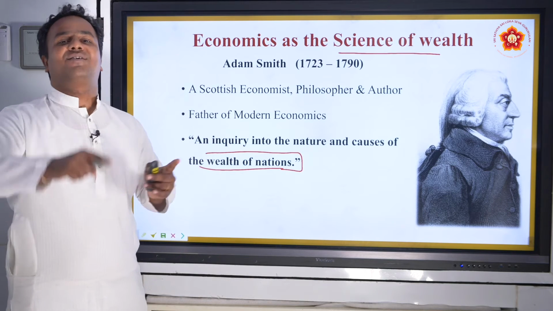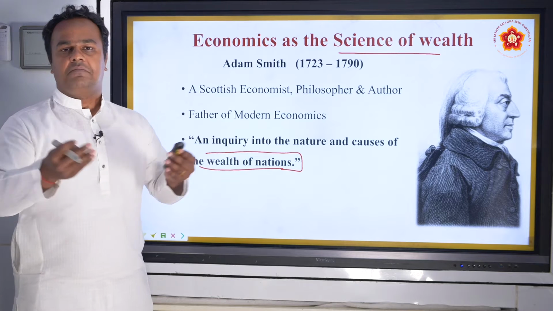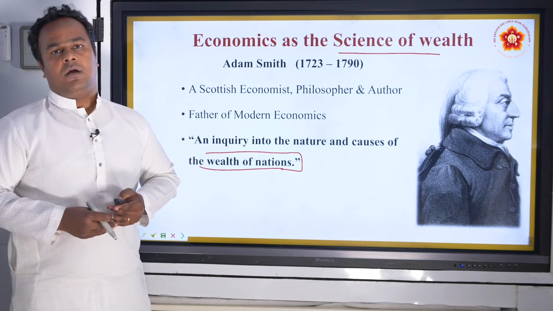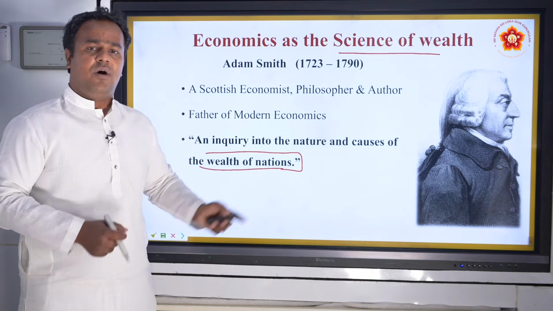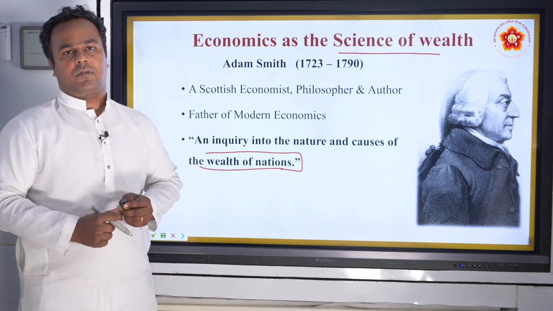Scotland was part of Great Britain, which consisted of Ireland, Scotland, and England of today. And the aim of economics was to study how a nation can prosper.